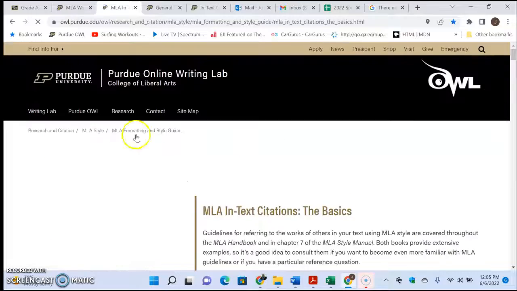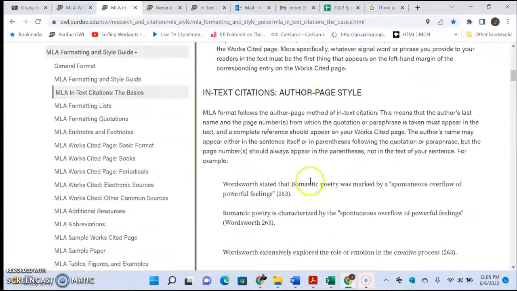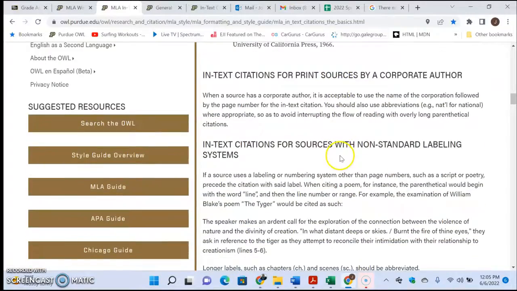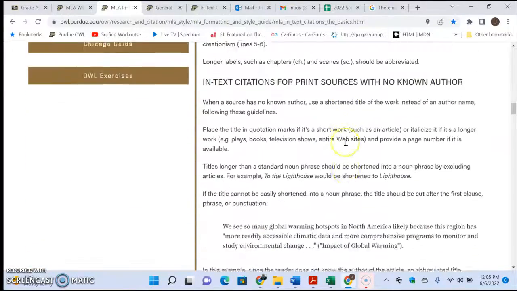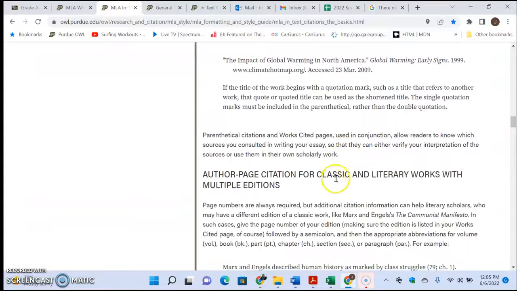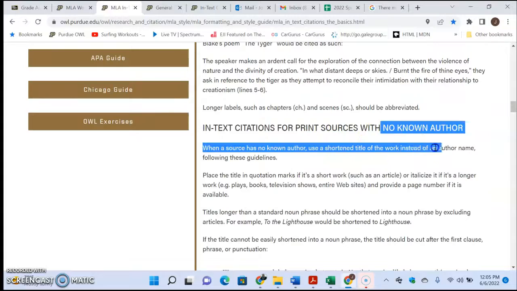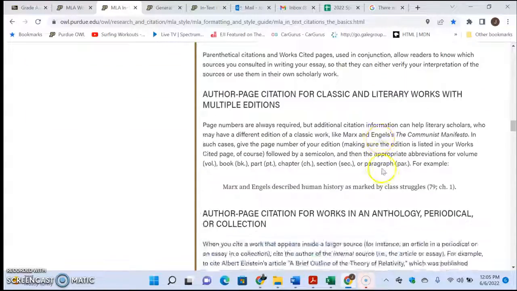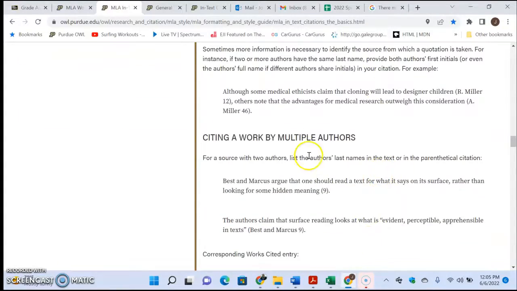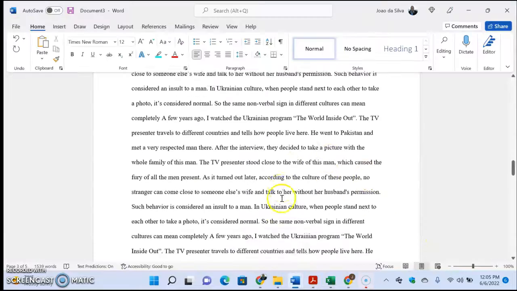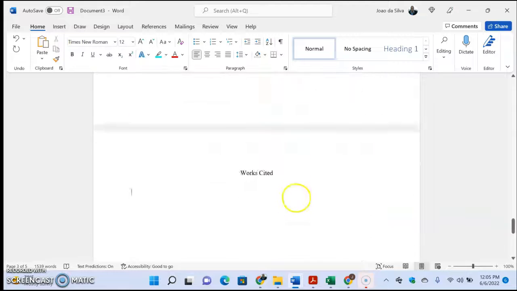Well, let's go over here. There it is. And this reference tells you everything of what I told you. However, it covers more because sometimes it may not be a book. It may come from a source that looks different, like these examples here. What if my source had no known author? Well, the MLA has a rule for that. What if it has multiple authors? So the details are in that page. But when you're finished, you need to cite everything in a works cited page.